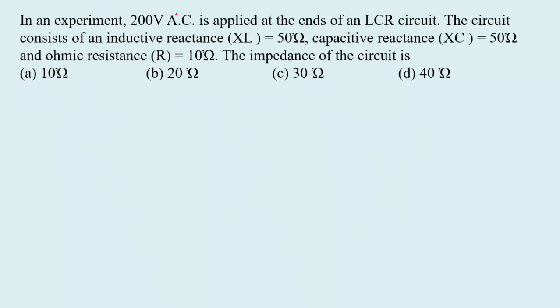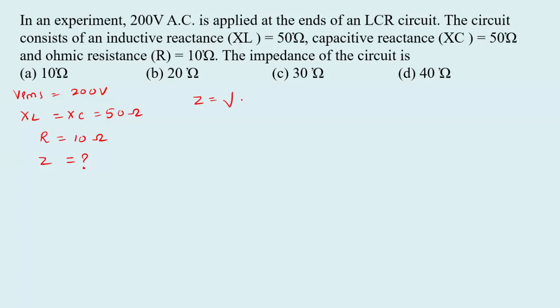So 5000 divided by pi, option D is right. In an experiment, 200 volt AC is applied at the ends of an LCR circuit. The circuit has inductive reactance XL of 50 ohm, capacitive reactance XC also 50 ohm, and resistance R of 10 ohm. The impedance of the circuit is, see here, the voltage is 200 volt, XL and XC are both equal to 50 ohm and the resistance is 10 ohm. We have to calculate the impedance.